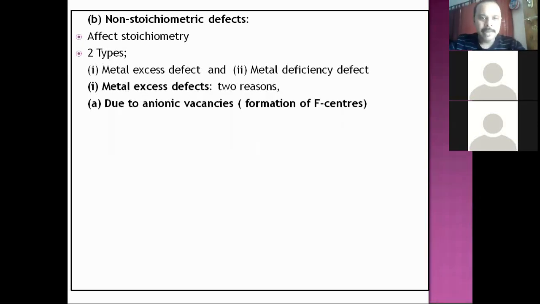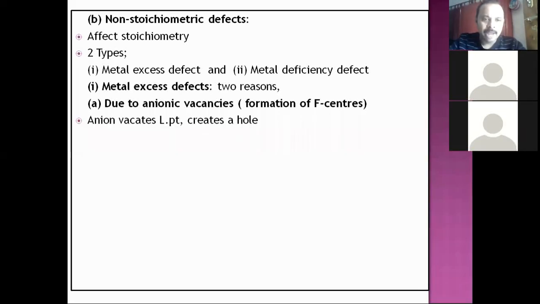One, metal excess defect due to anionic vacancies. This is important. This results in something called formation of F centers. So we can find out what is this F center. Now, metal excess defect due to anionic vacancies. When I say that, anions have vacated their lattice site, so that in the entire solid, anion number will be less, cation number will be slightly more.